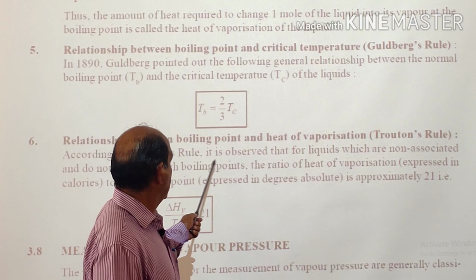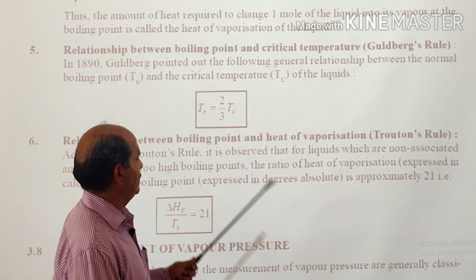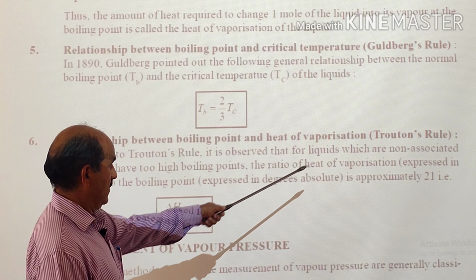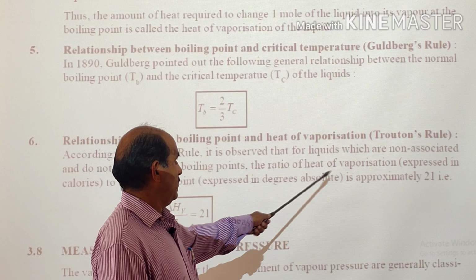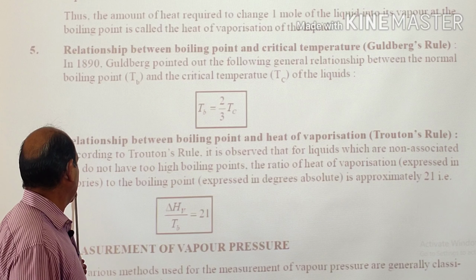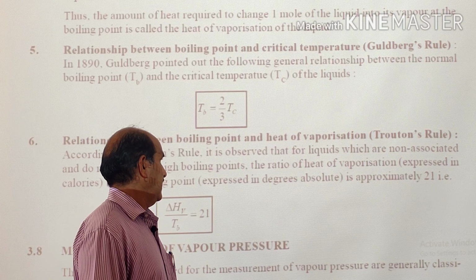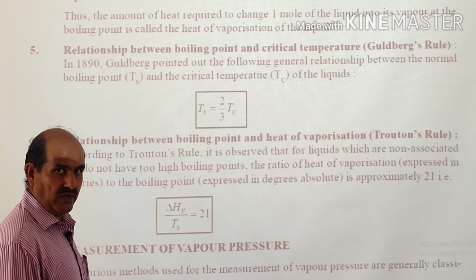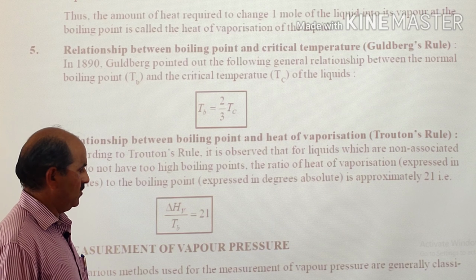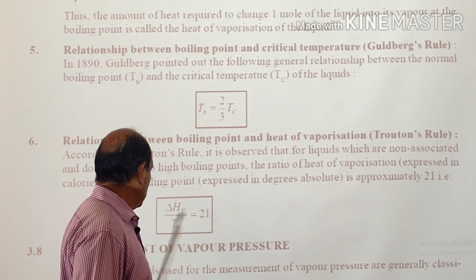According to Trouton's rule, it is observed that for liquids which are non-associated, some liquids are associated, so this rule is applicable only for non-associated liquids and those that do not have too high boiling points. The ratio of heat of vaporization expressed in calories to the boiling point expressed in absolute degrees is approximately 21. That is, enthalpy of vaporization when divided by boiling point will be nearly equal to 21, or you can say that the enthalpy of vaporization will be equal to 21 times the boiling point.